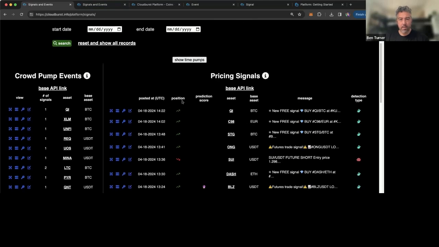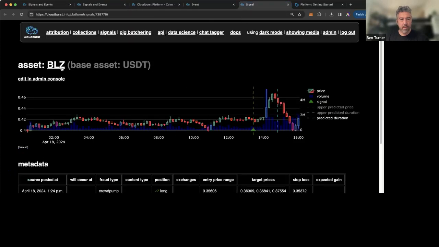And we can go into one of those signals here, this BLZ asset, and we can see that this message, which is right here, BLZ and Tether, was posted in this Profit Crypto Calls Telegram channel. Since it says caption here, we pulled this text out of the image and the message was sent at this time. So according to their own buy targets and stop targets, we can see that they expected this to be a long, and we did our own analysis through our data science work to determine what price point we think it could hit and in which duration.